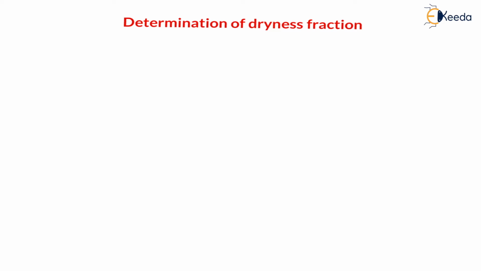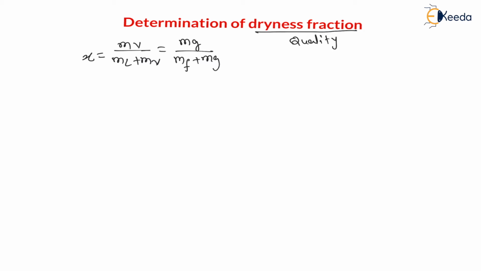Now, dryness fraction, as we have already seen, is represented by quality, which is x. It is also called quality, and the dryness fraction is the mass of vapor divided by the mass of liquid plus the mass of vapor. The mass of vapor is represented by mg, and the mass of liquid by mf, so x = mg / (mf + mg). The value of dryness fraction lies between 0 and 1, as we have already seen.